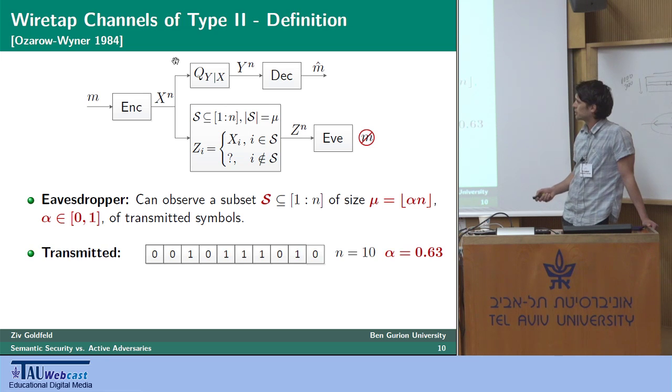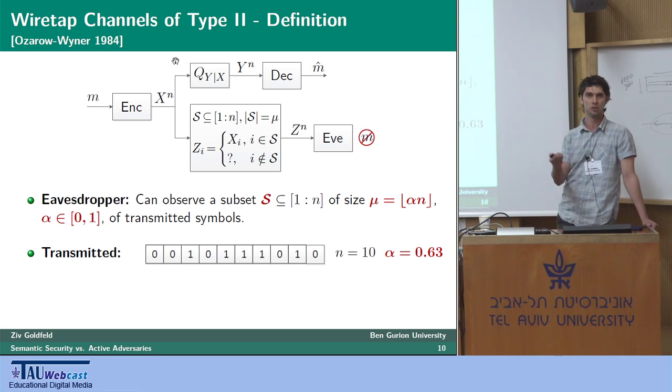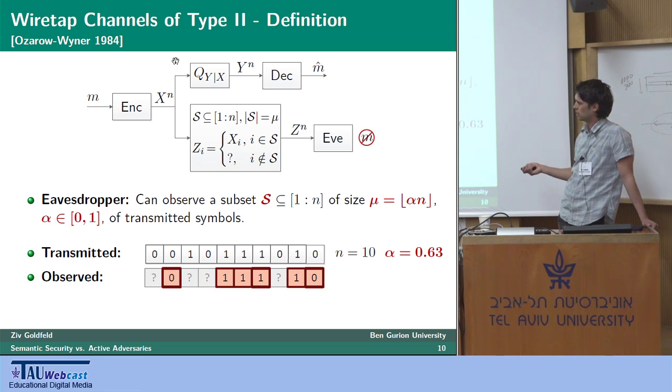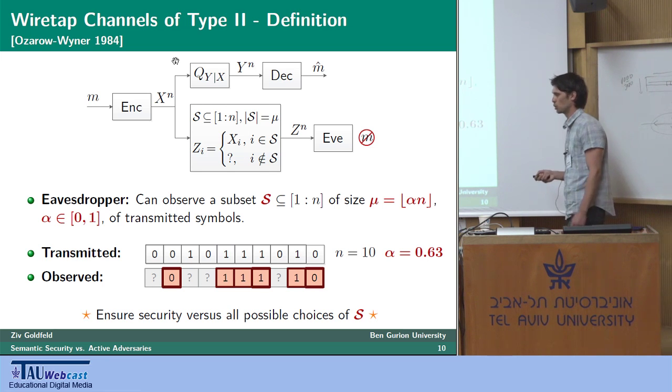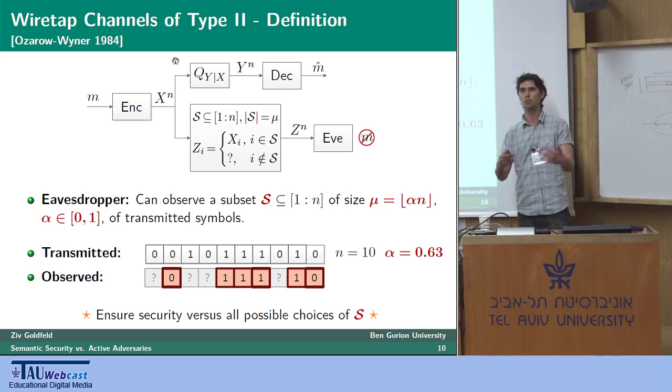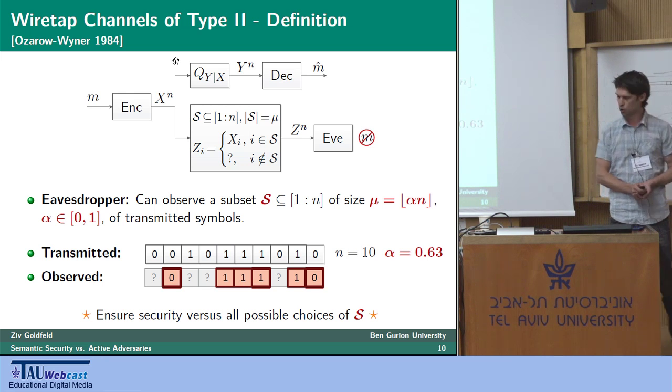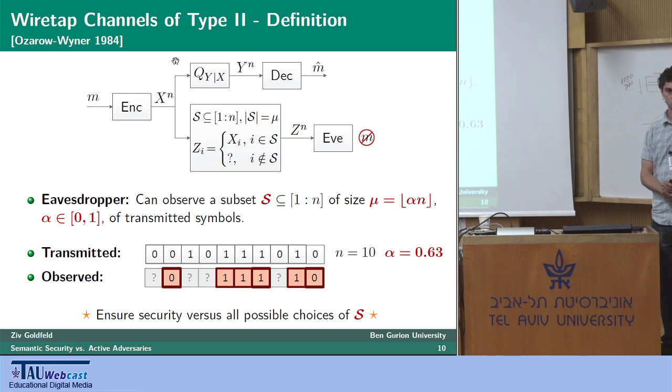So for instance, if n equals 10 and alpha is 0.6, and these were the transmitted symbols, then a possible observation by Eve is the following. She sees the 6 red symbols and gets question marks otherwise. And the thing with the wiretap channel of type 2 is that security must be ensured, as we a priori don't know which subset Eve is going to choose. It should be ensured with respect to all possible choices of subset, which immediately introduces an exponential number of secrecy constraints.